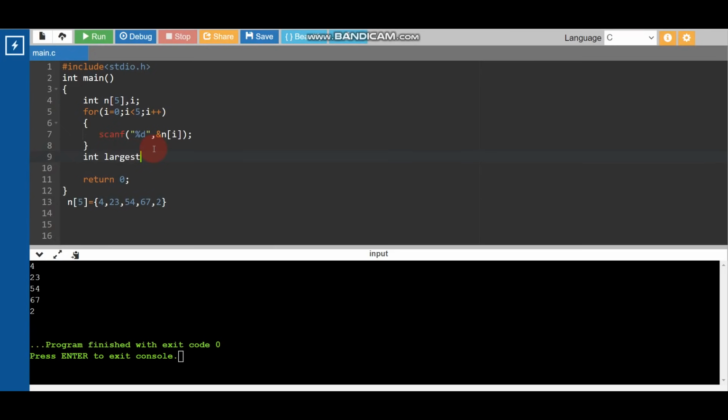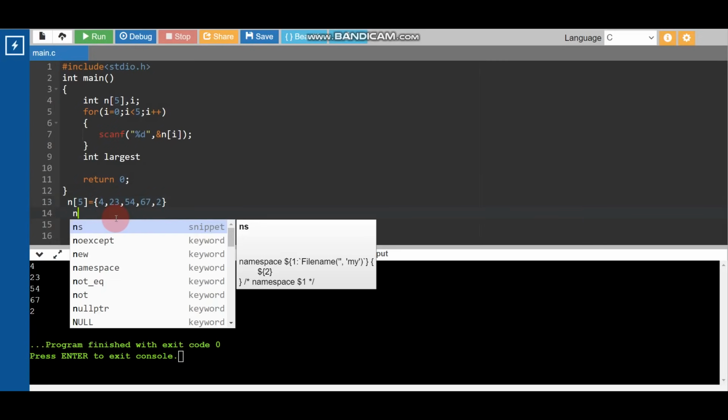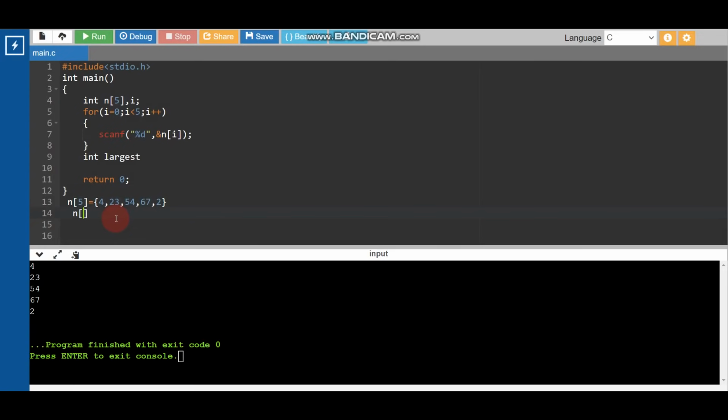Let's put an initial value for this largest. How will we write this initial value? Let me give you an example. If I write n3, what is the meaning of n3? This is n0, this is n1, this is n2, this is n3, and this is n4. So n3 is equal to 67.